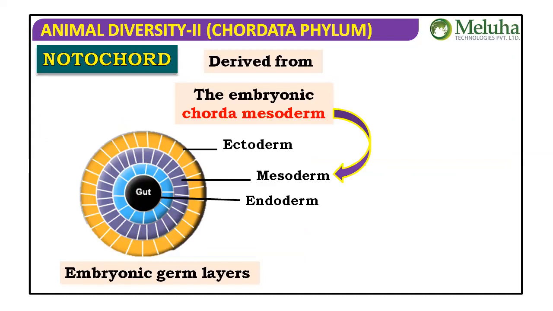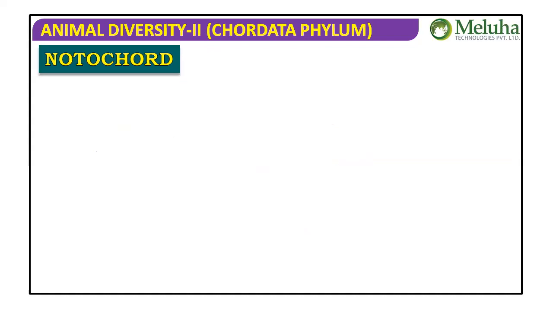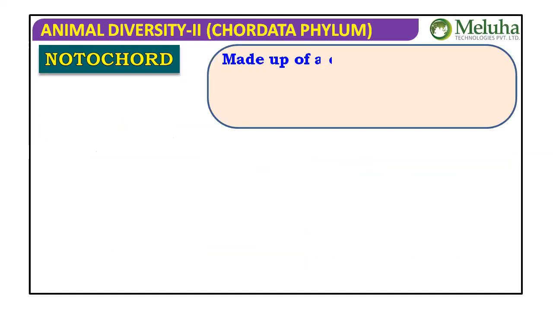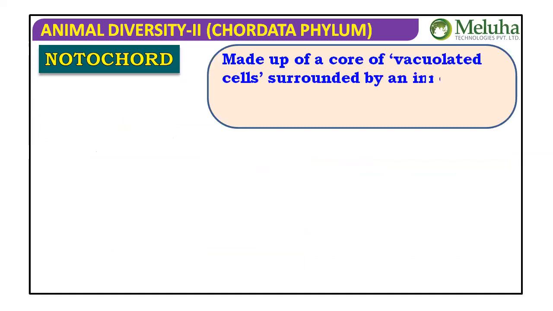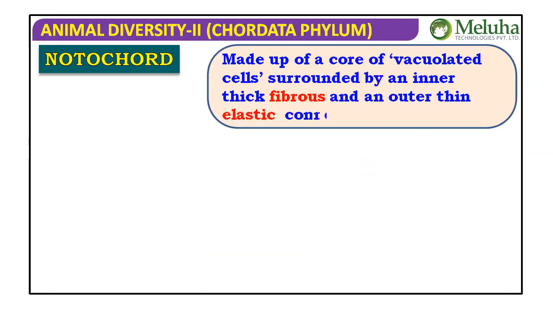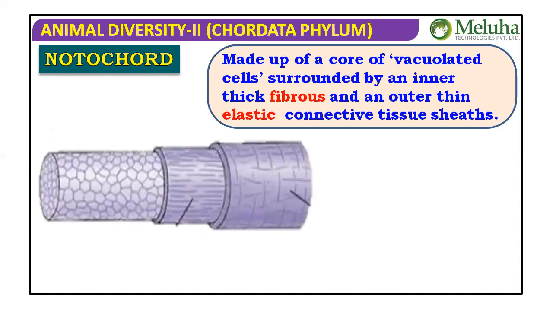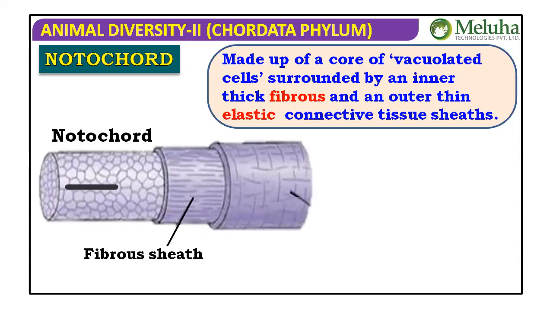Next, it is made up of a core of vacuolated cells surrounded by an inner thick fibrous and an outer thin elastic connective tissue sheath. So these are the vacuolated cells, and this is the fibrous sheath, and then the elastic sheath covers it.